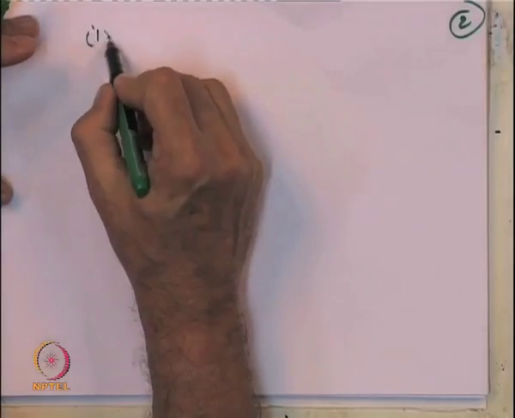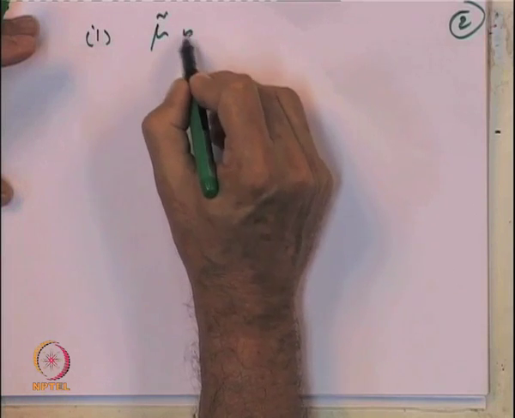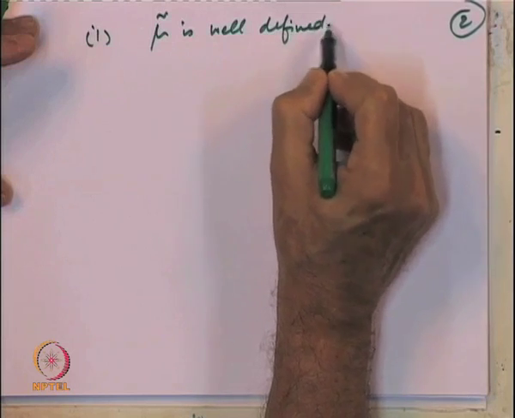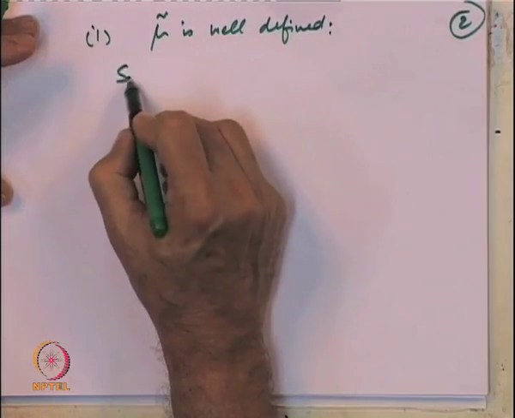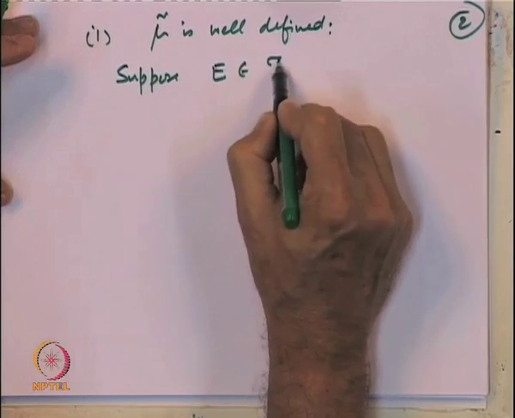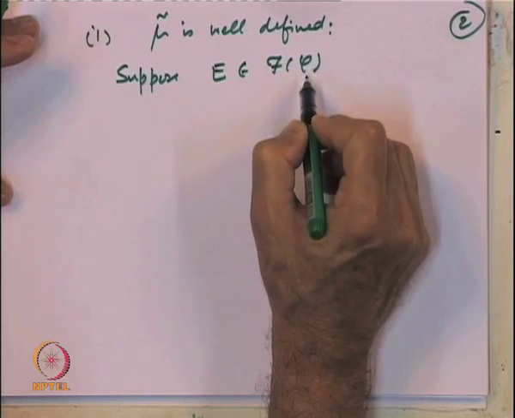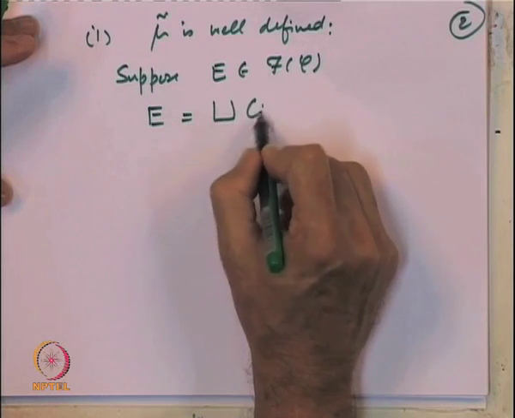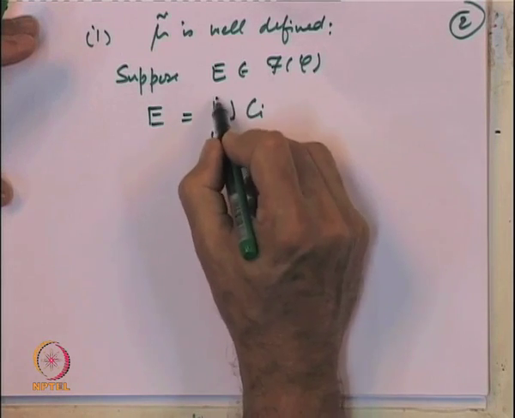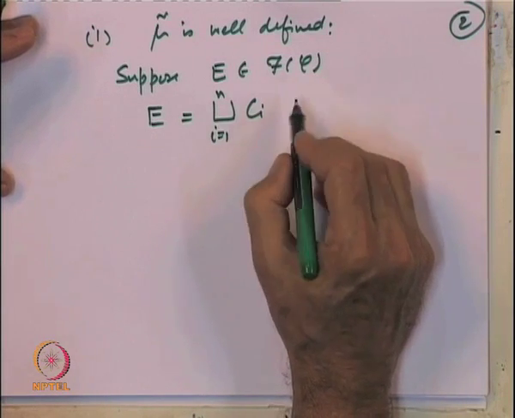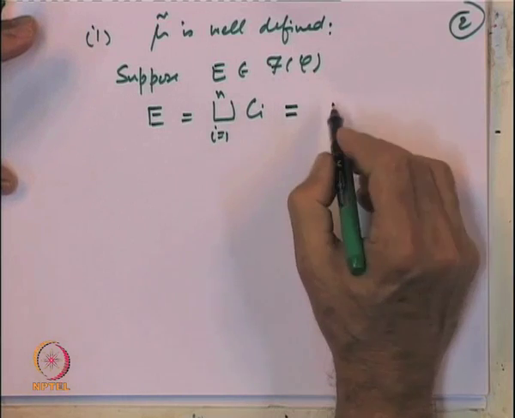So, let us prove this property. First we want to show that mu tilde is well defined. So, what does that mean? Suppose E is a set which is in f of C, then we know that E can be written as a finite disjoint union of sets C i in C. But it is possible it can have some other representation.